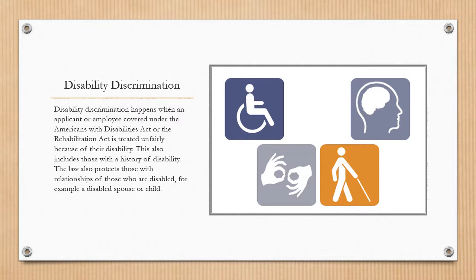Disability discrimination. Disability discrimination happens when an applicant or employee covered under the Americans with Disabilities Act or the Rehabilitation Act is treated unfairly because of their disability. This also includes those with a history of disabilities. The law also protects those with relationships of those who are disabled, for example, a disabled spouse or child.